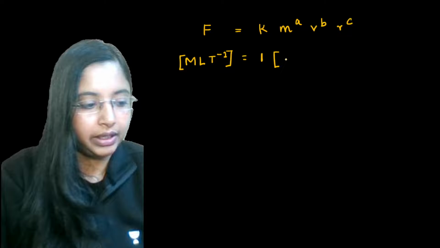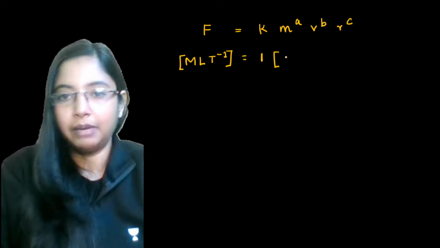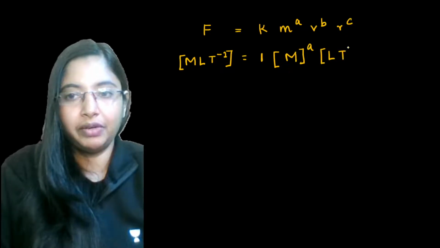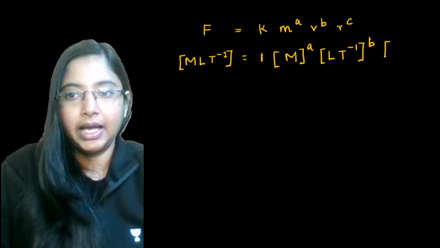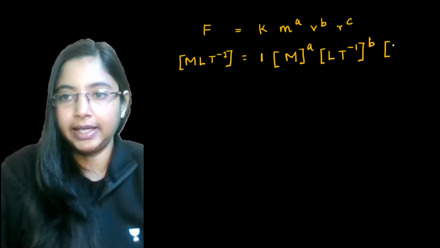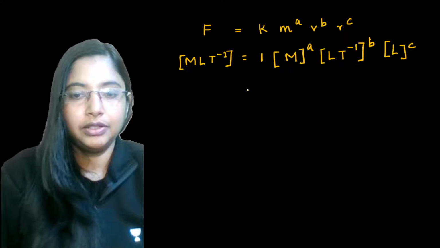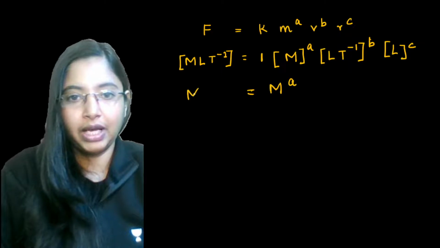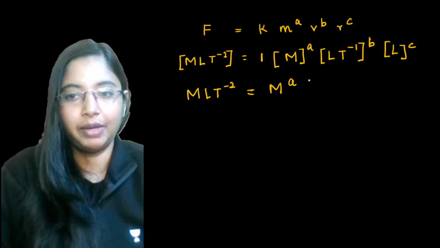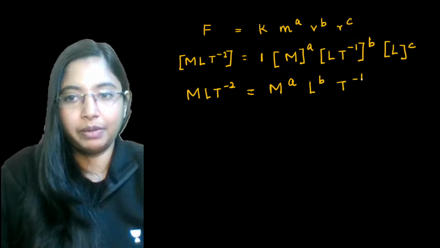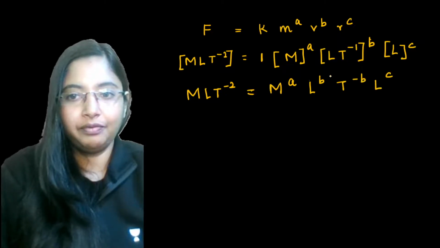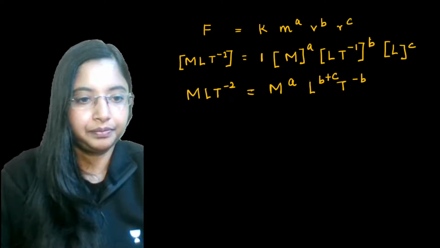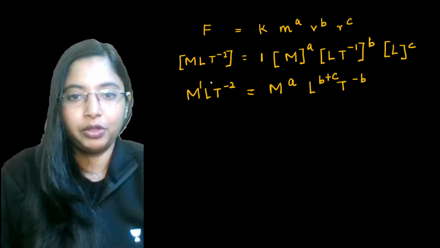And m to the power a is a mass to the power a. Velocity can be taken as L T to the power minus 1, to the power b, and radius is a length, so L to the power c. Let's rearrange and write: M L T to the power minus 2 equals M to the power a, L to the power b, T to the power minus b, L to the power c, which we can write as L to the power b plus c. On the left we have M to the power 1, L to the power 1, T to the power minus 2.